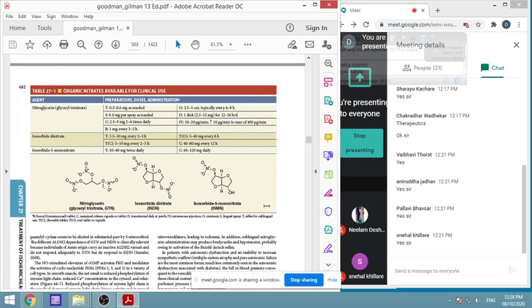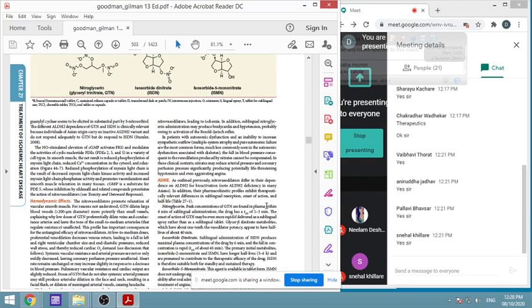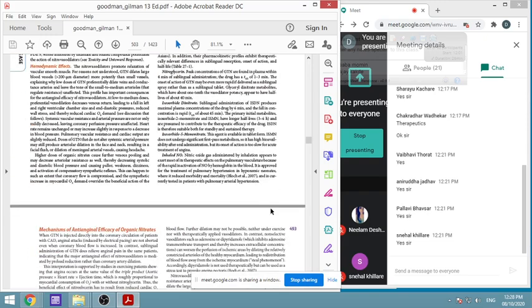Now what effects are they having? They are causing vasodilation, particularly venous vasodilation, and because of that venous pooling occurs. Because of venous pooling, less blood goes to the heart. Because of that, preload is reduced.